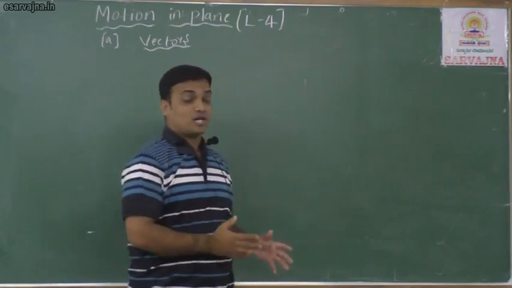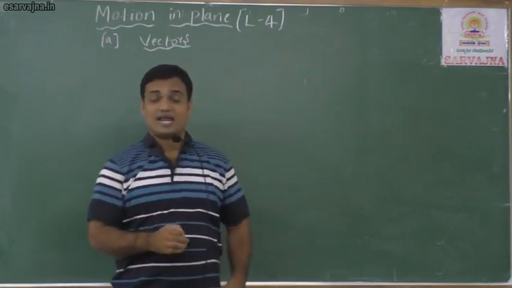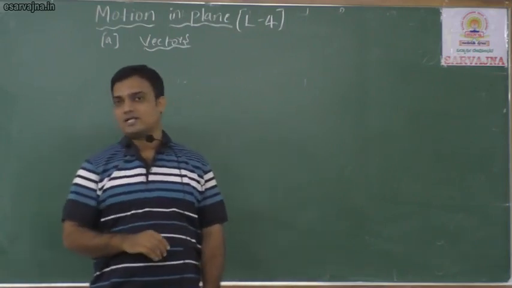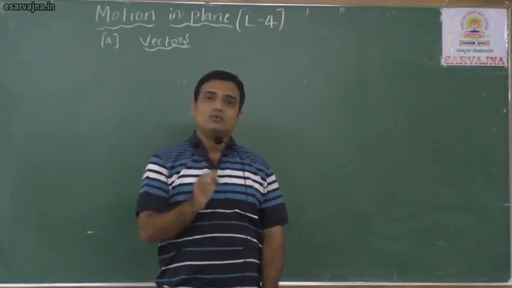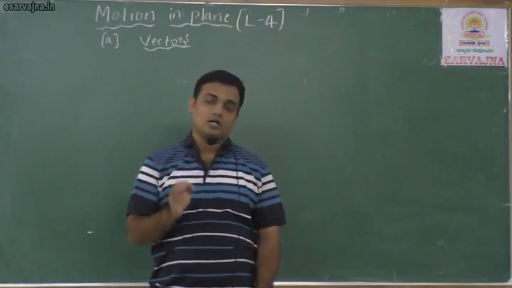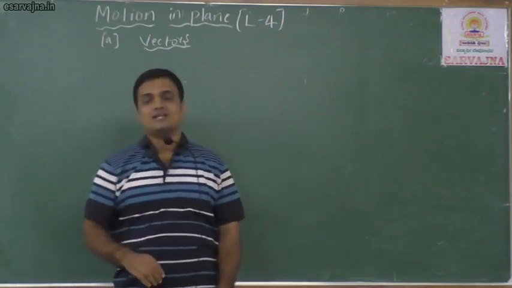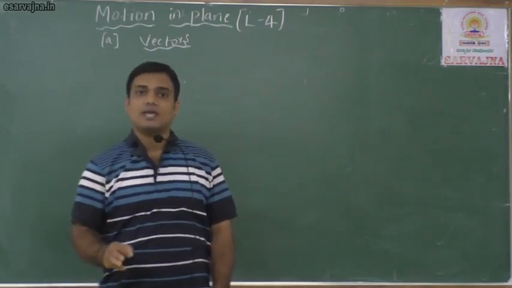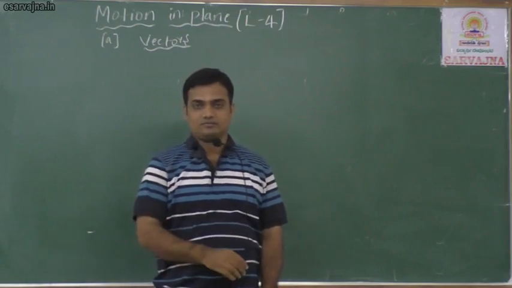What is the total quantity of mango we have now? 2 plus 3, 5 kgs. That means to add scalar quantities you need only one thing: the same unit.